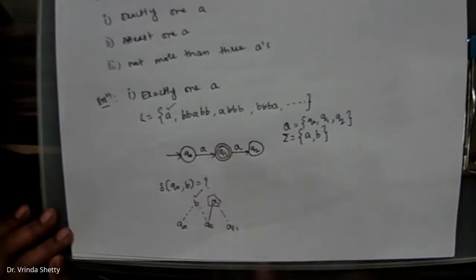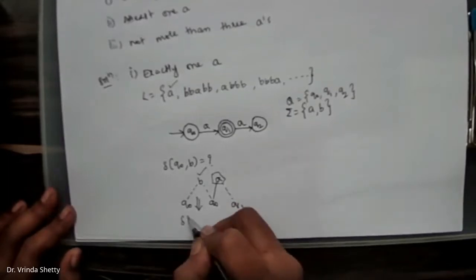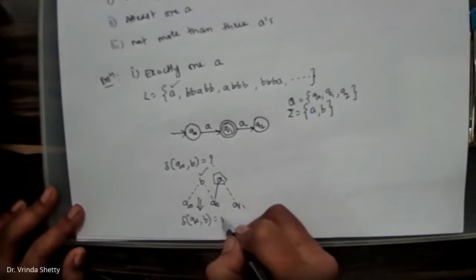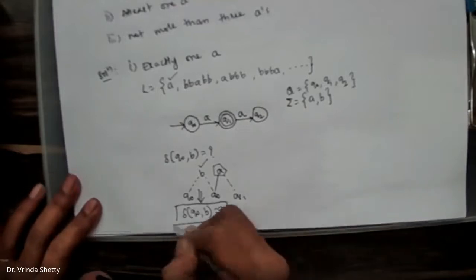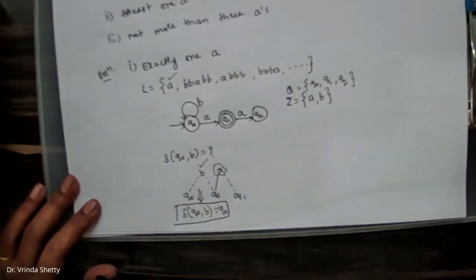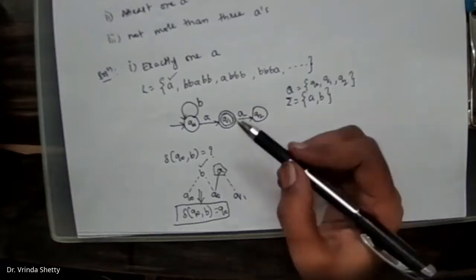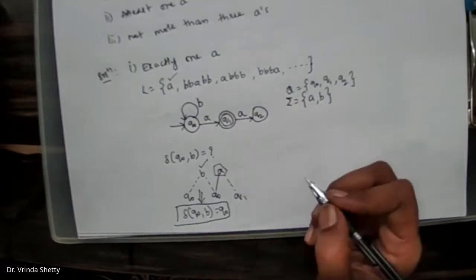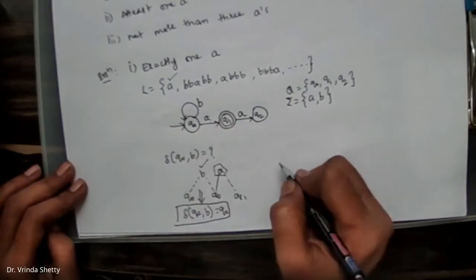Yes, B along with 1A is going to a final state. In the transition function, delta Q0 on B, it has to go to Q0. So Q0 on B goes to Q0, and Q0 on A goes to the state Q1. Now you are in the state Q1. Q1 on A is defined. Next, what we need to think now is Q1 on B.